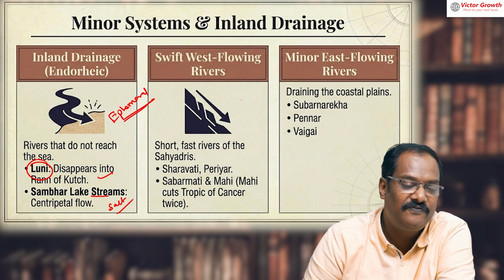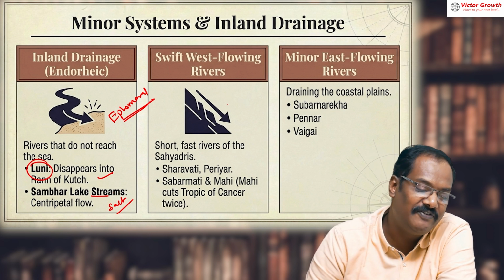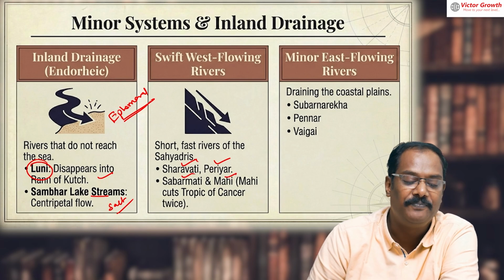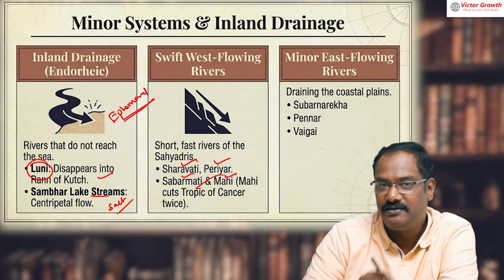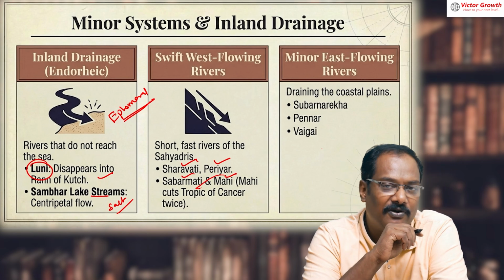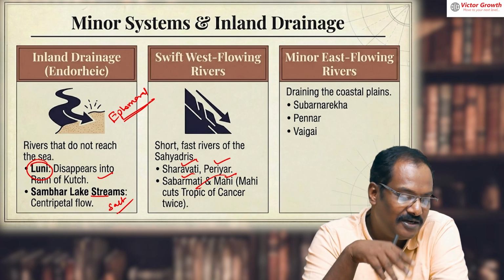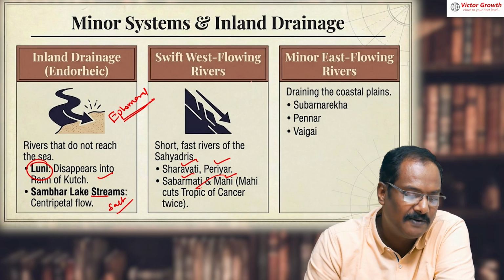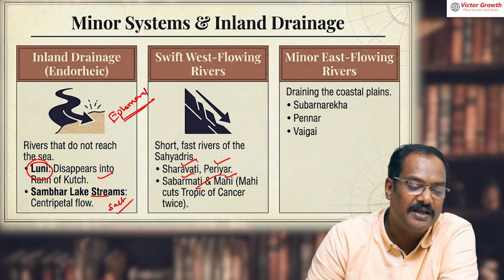Then shifting to west flowing rivers, like Sharavati, Periyar, Sabarmati, Mahi. This Mahi, the Tropic of Cancer cuts it two times. That is one factual point that may be needed.